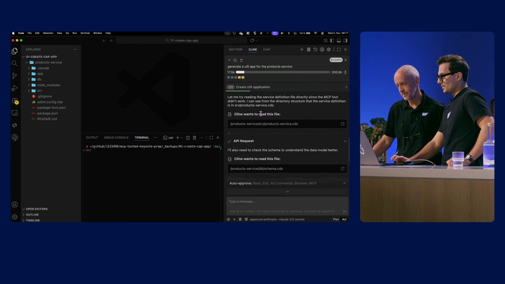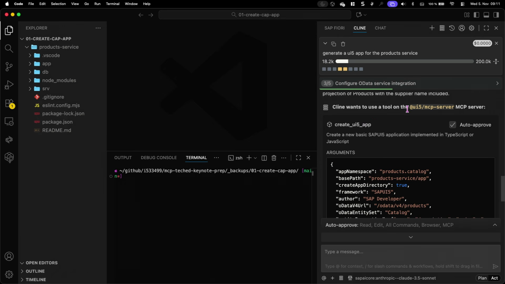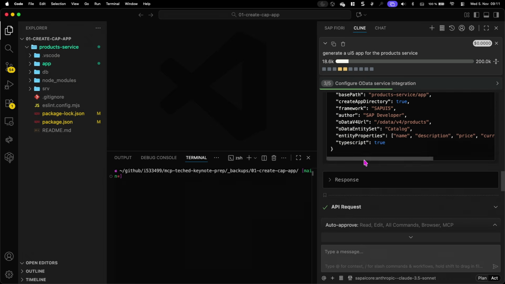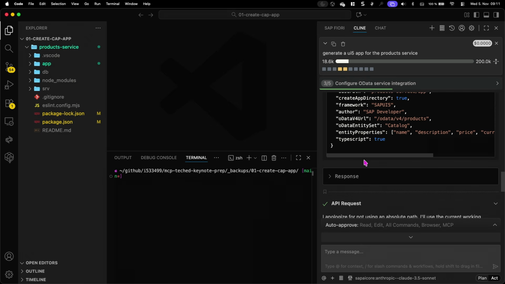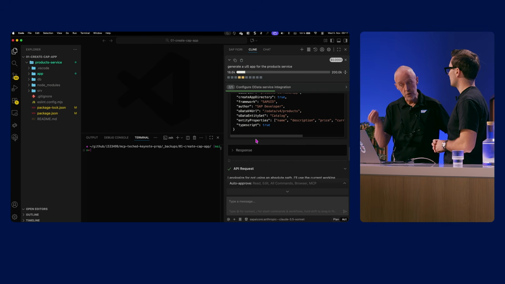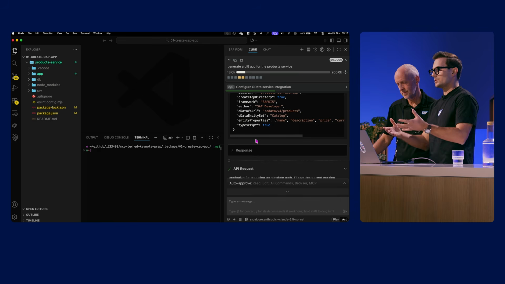It does, exactly. And here in a subsequent step, it goes to the UI5 MCP to get information on how to create a UI5 application. So it's actually getting data from that MCP on how to execute these steps. And then it does it. And also what we've got in the background are some rules, some general rules for Cline. But we've also got, I think, within the UI5 MCP server configuration, some rules to tell the agent to use specific tools to start with, right? Right. It's all about guiding the agent so it does what we want it to do.